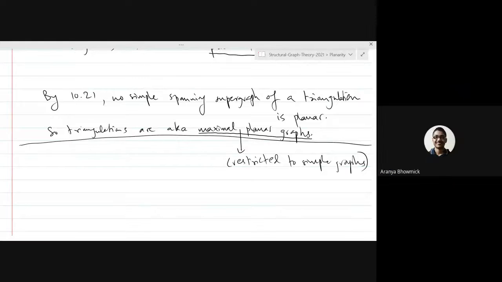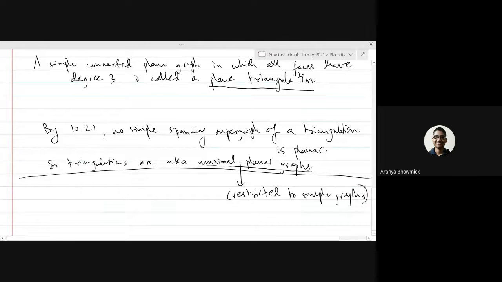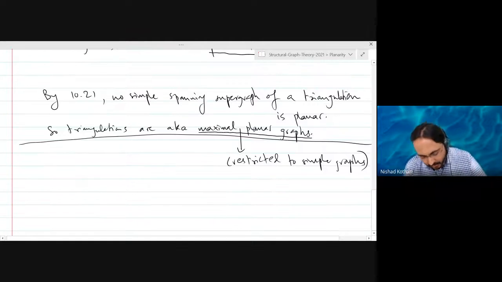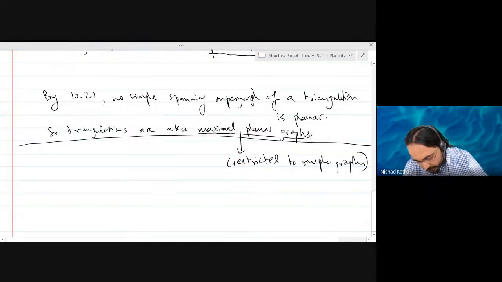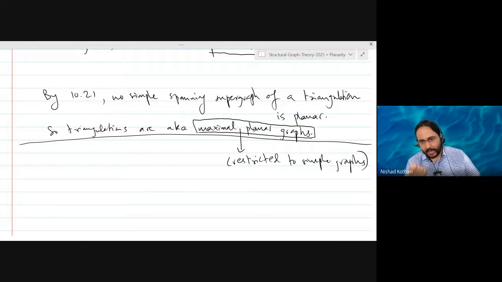Good. Also, the vertex set should be fixed. It means we cannot add any vertices. Yes, it is maximal in the sense that you are not allowed to add any edges. This is just a definition: plane triangulations are also called maximal planar graphs. The reason being that you cannot add any more edges to keep the planarity property. But it is implicit that you are not allowed to add vertices.